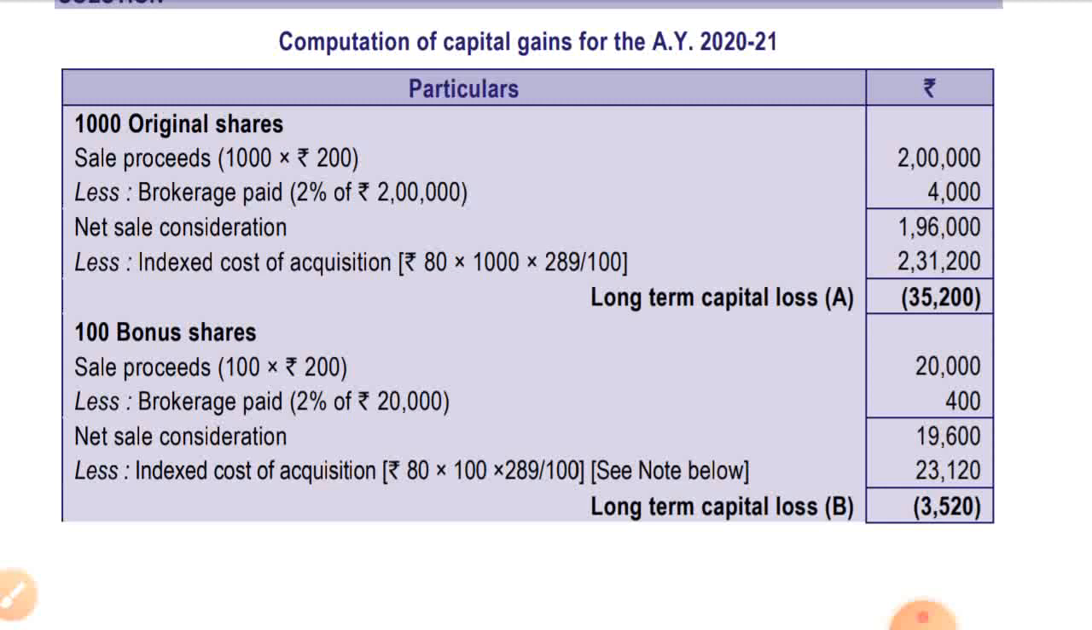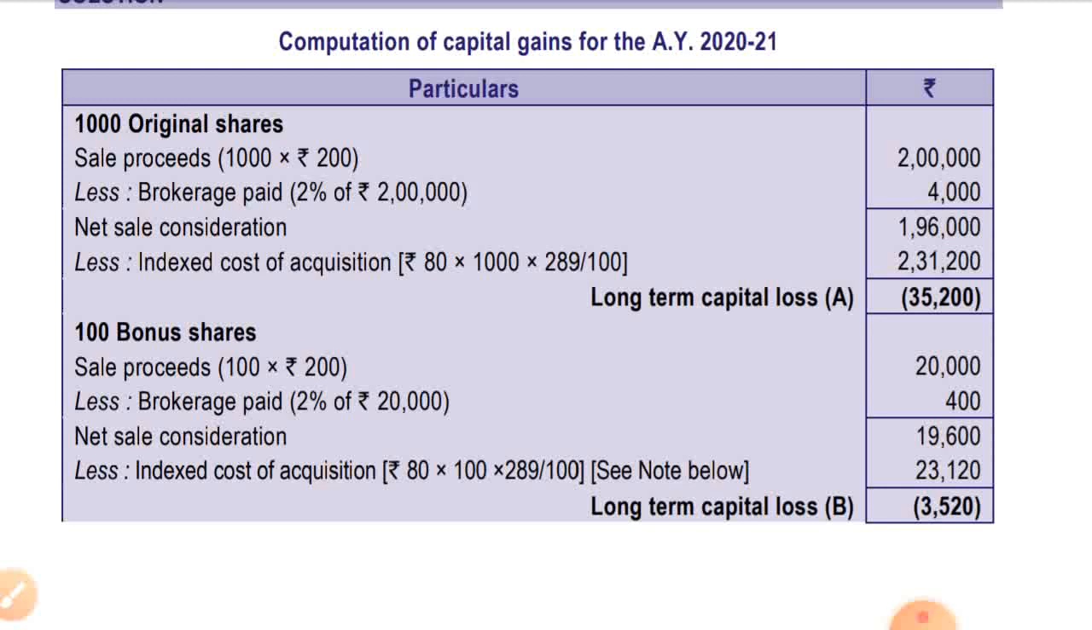As the fair market value has been taken, the brokerage of 1% has not been taken. If the fair market value had not been taken, then we would have added that 1%, but in this case the fair market value is higher, so it has been taken, and the 1% has not been added in the index cost of acquisition. So it's coming to a long term capital loss of 35,200.